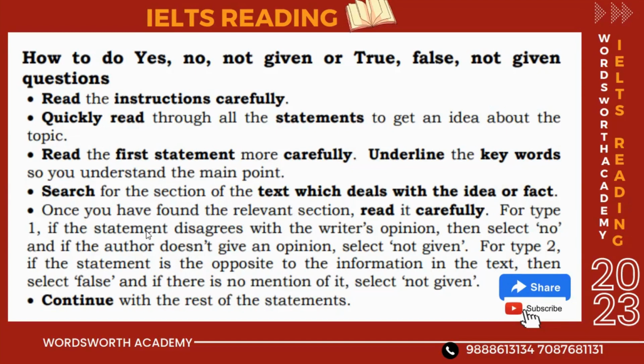For type 1, if the statement disagrees with the writer's opinion, then select no. And if the author does not give an opinion, select not given. For type 2, if the statement is the opposite to the information in the text, then select false. And if there is no mention of it, select not given.